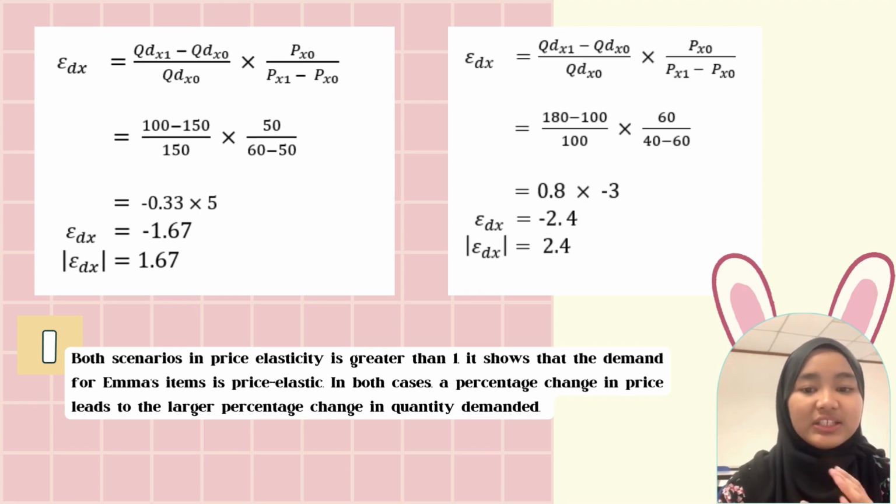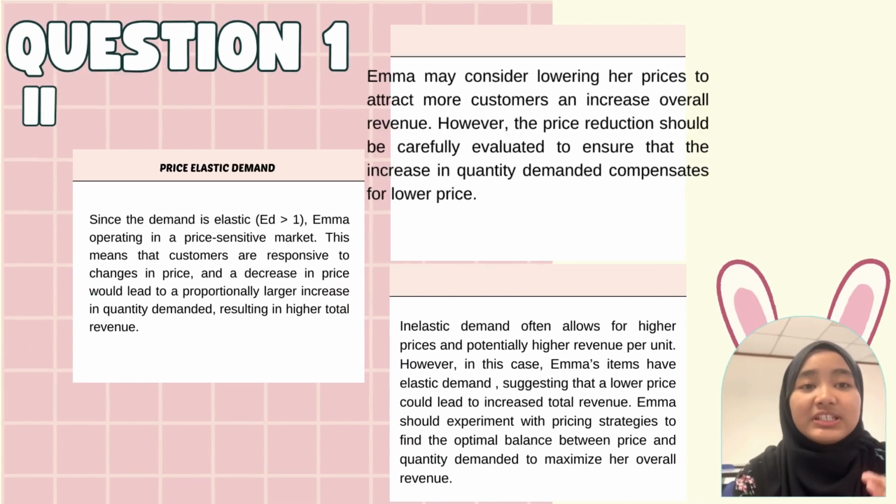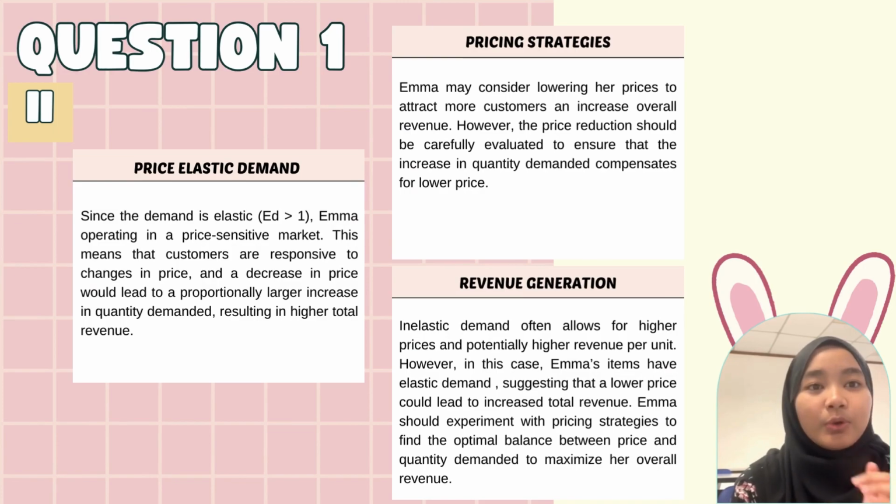It shows that the demand for AMA item is price elastic. In both cases, a percentage change in price leads to a larger percentage change in quantity demanded. So this is the answer for question 1.2.